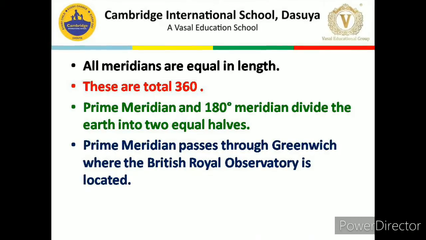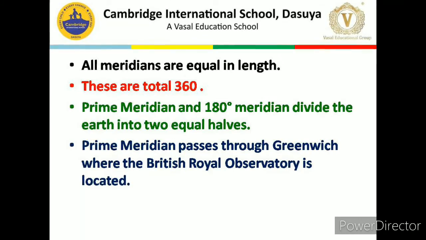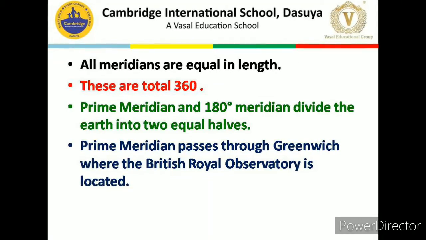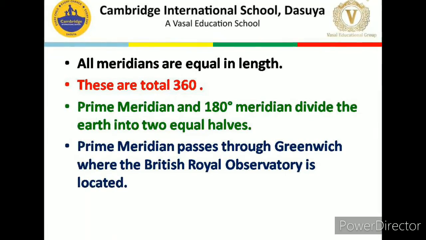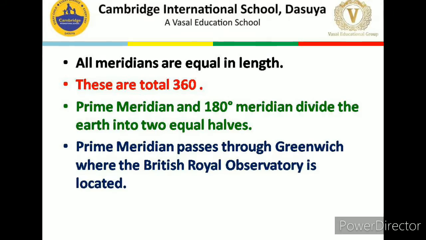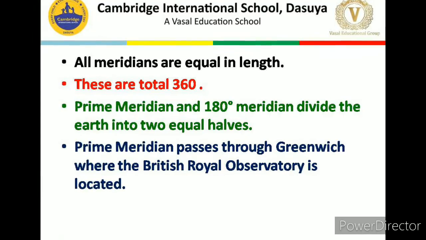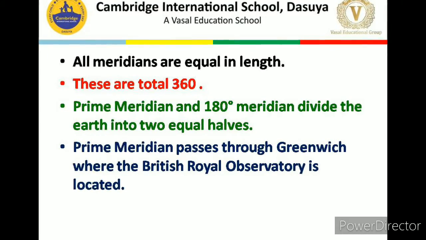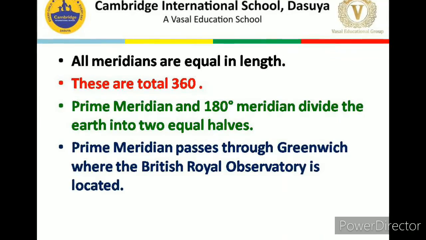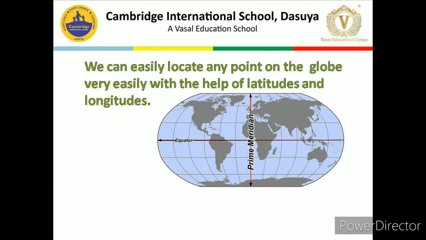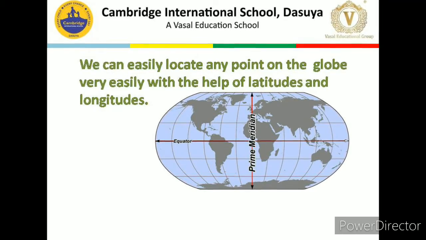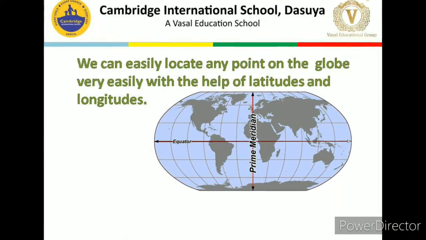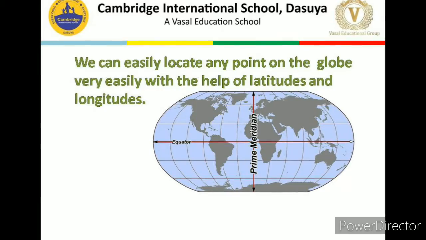All meridians are equal in length. These are total 360. Prime meridian and 180 degree meridian divide the earth into two equal halves. Prime meridian passes through Greenwich, where the British Royal Observatory is located. We can easily locate any point on the globe with the help of latitudes and longitudes.